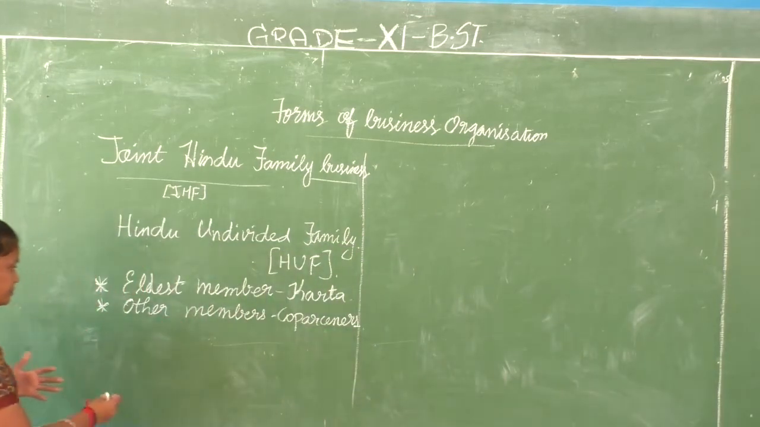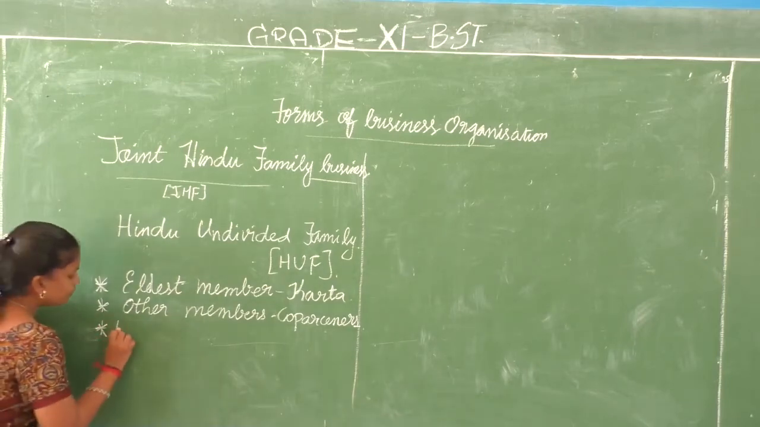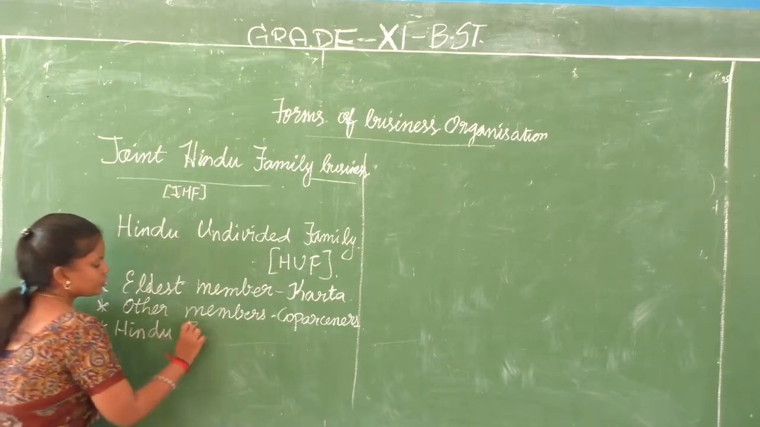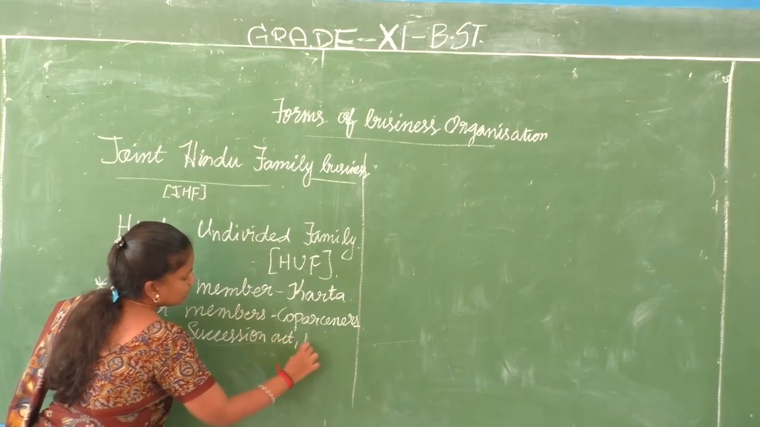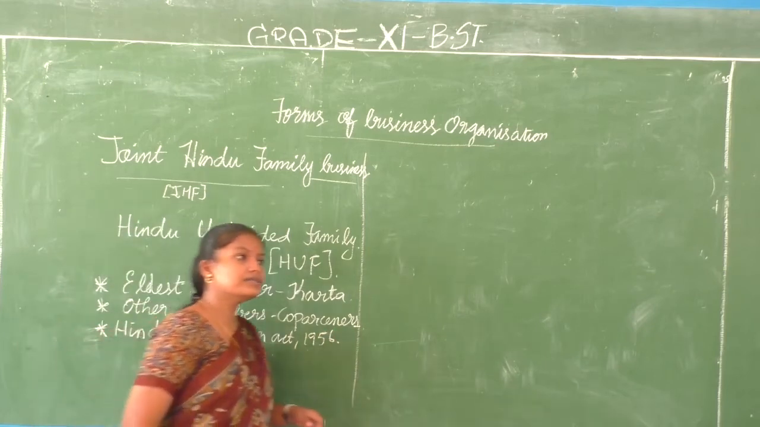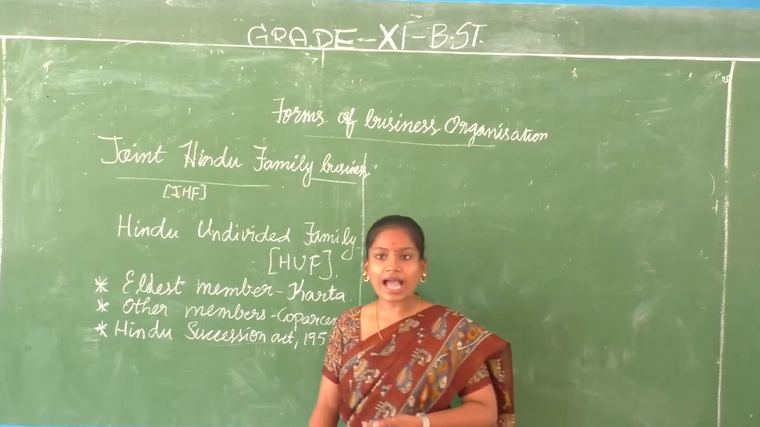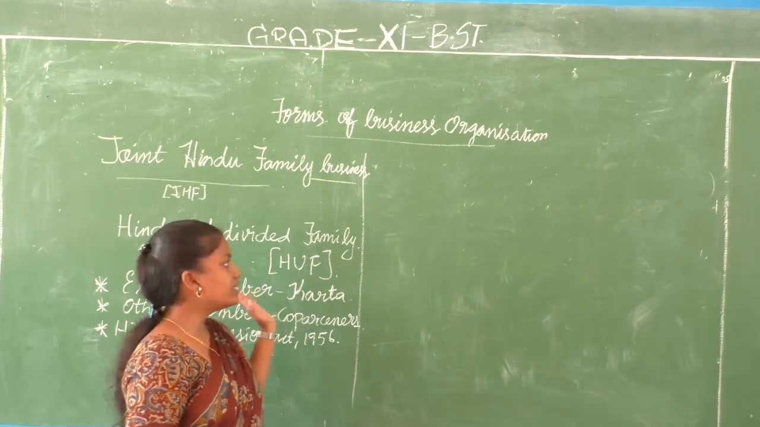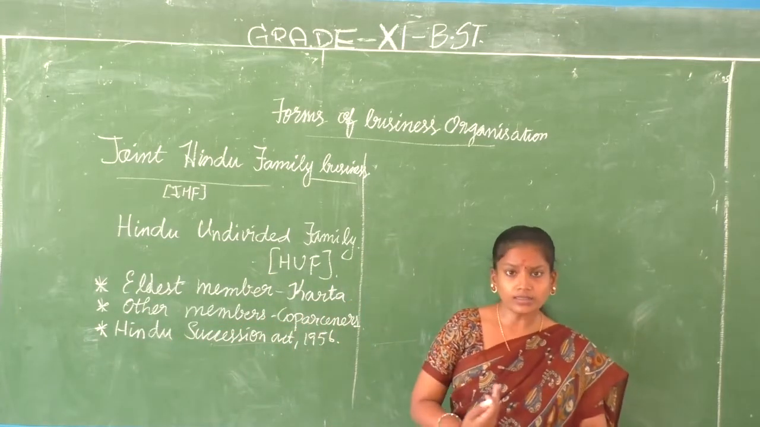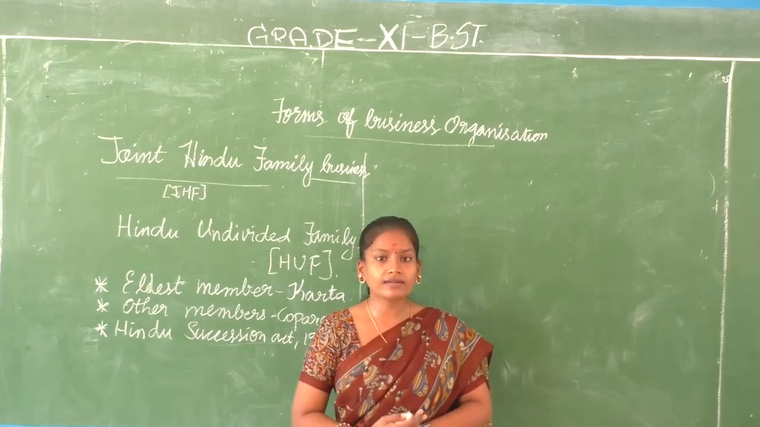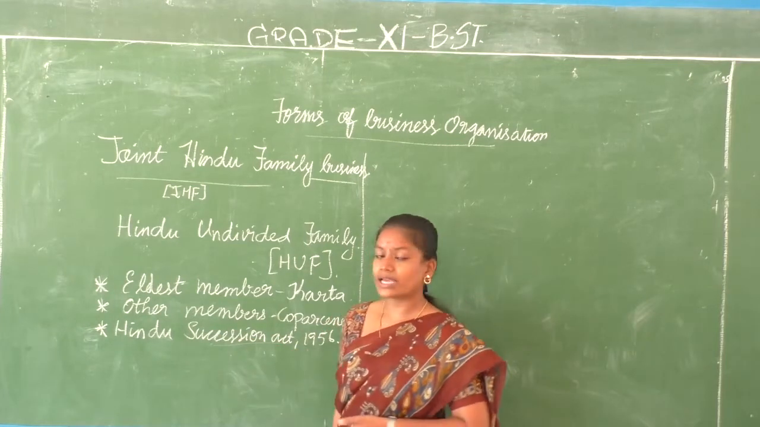And what else? It is governed by the Hindu Succession Act 1956. So in which year did this act come into existence? Hindu Succession Act 1956. This is the act that governs the Hindu undivided family business or the joint Hindu family business. The business is formed and run through various processes, and which act governs it is a very important point. It is the Hindu Succession Act 1956.